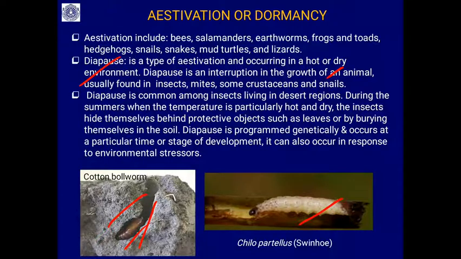During summer, when the temperature is particularly hot and dry, these insects hide themselves under protective objects such as leaves or bury themselves in the soil. Diapause is genetically programmed, that means it is controlled by the genes, and occurs at a particular time and stage of development. It can also occur in response to environmental stressors. Once the situation is favorable, they will come out of diapause.